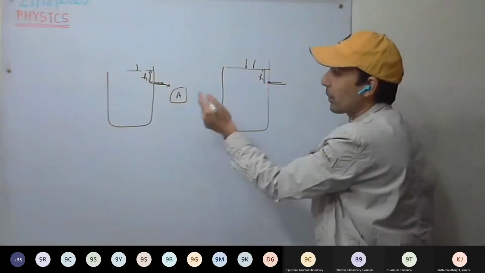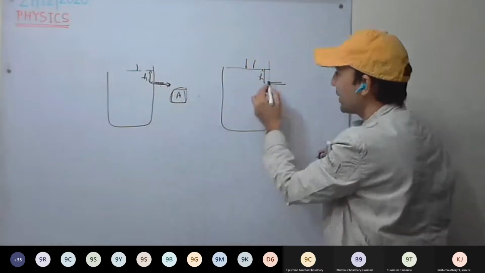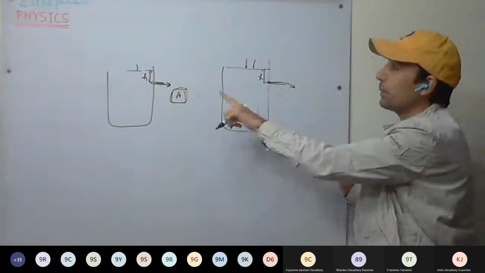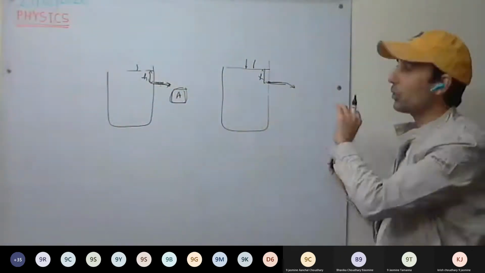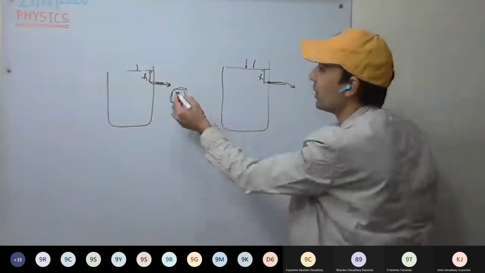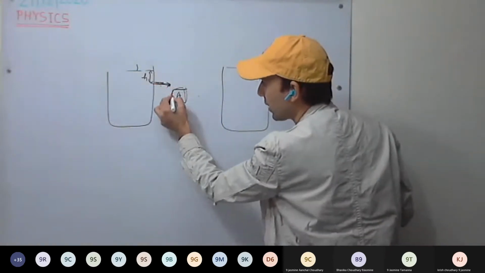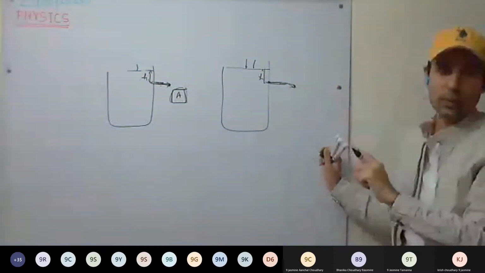Since the pressure is the same, the amount of water that was coming from this one has to be the same from this one. I'm not considering the friction here. Forget about it, there is no friction or drag or anything. So whatever water is coming through this hole, that is A amount per second, this will be the same amount.